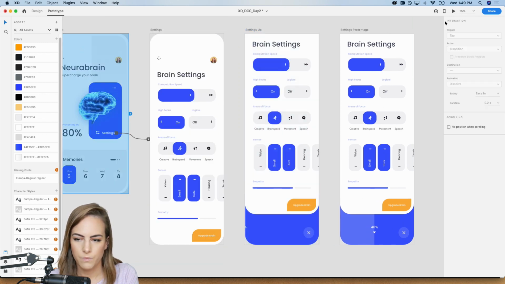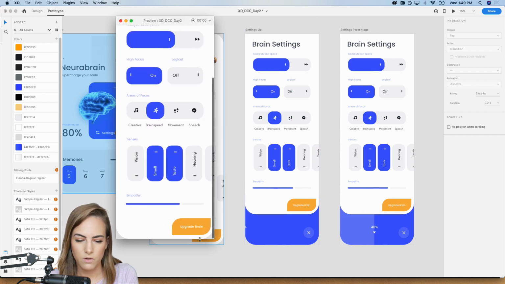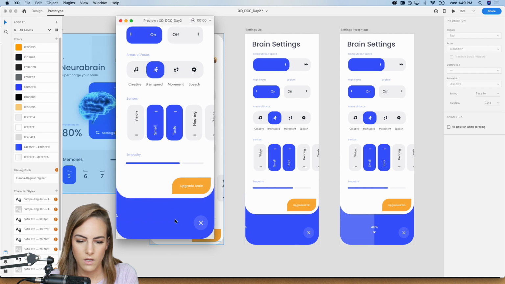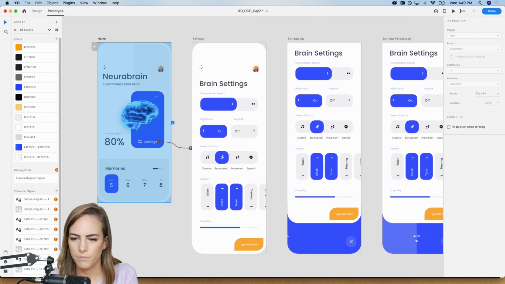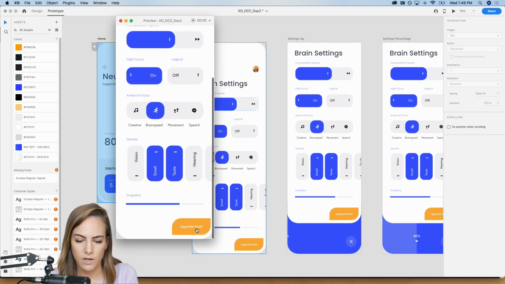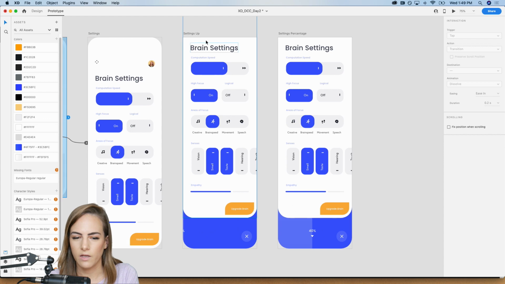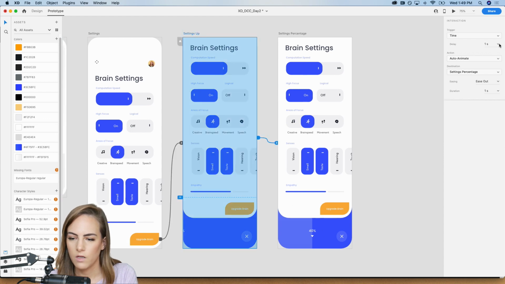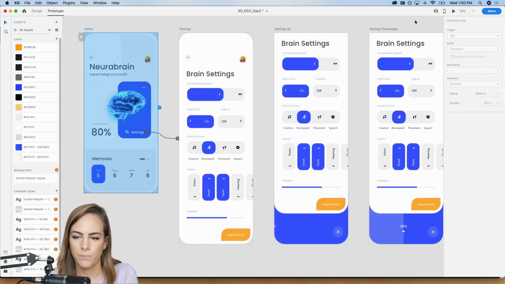Start on the home page. So we click settings, we scroll down, we press update. Oh wait. Let me see that again. Settings, scroll down to the bottom, we press upgrade, it scrolls up. Okay, so we set it to like a second after, so let's adjust that a little bit. Maybe like 0.6 seconds, so that will be a little bit better.